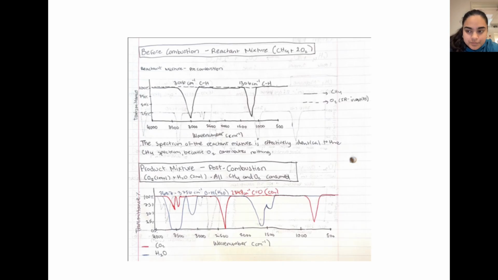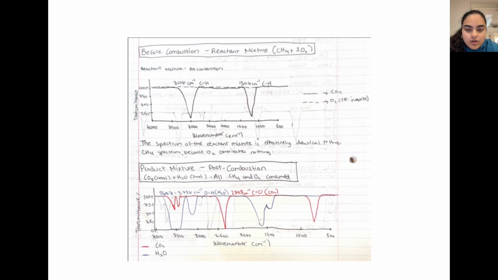yet been formed. As we look at the after combustion spectrum, the methane bands have completely disappeared, and in their place, CO2 appears with a very sharp, intense peak at 2,349 wavenumbers, and water vapor shows a broad OH stretch around 3,600 to 3,800 wavenumbers, plus a band at 1,595. The stoichiometry is clearly and directly visible here.